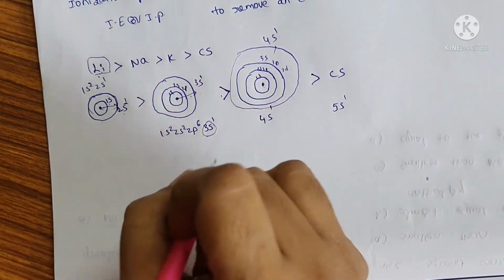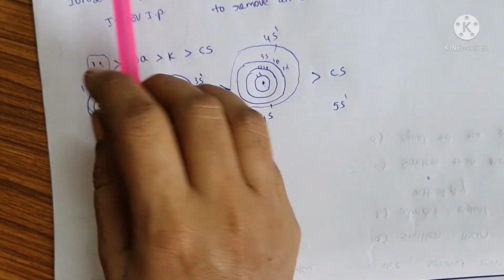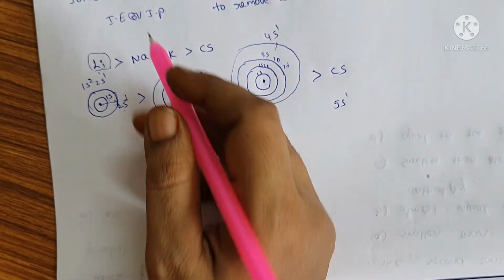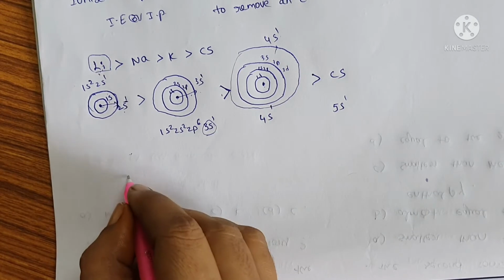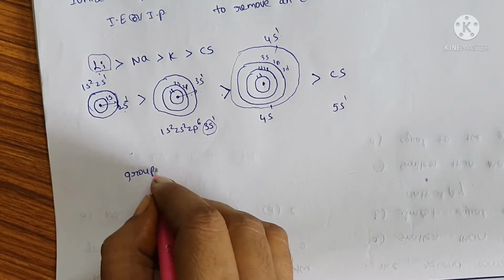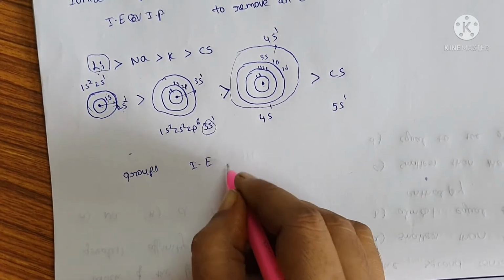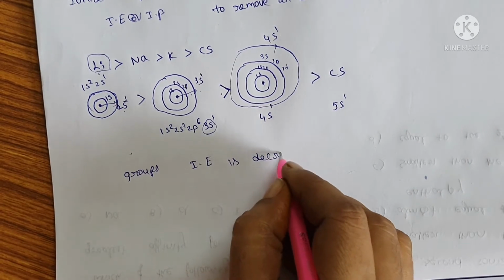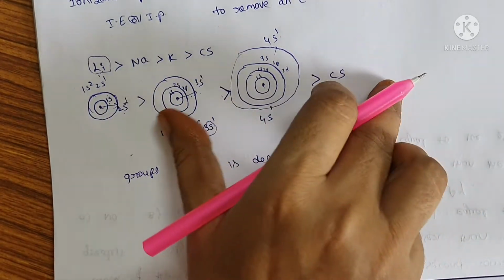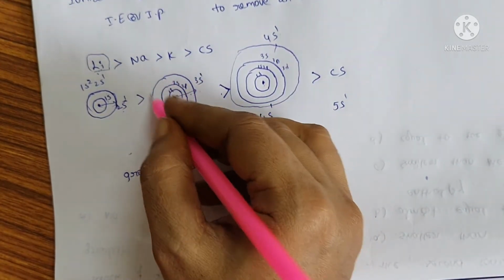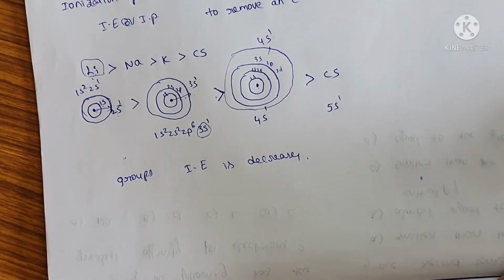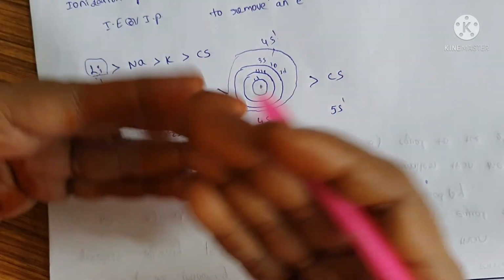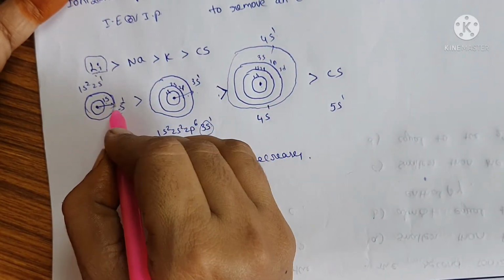Okay. What is the reason here? The ionization energy in the group from top to bottom decreases. In the group, ionization energy decreases because of the increasing distance between the nucleus and the outermost electrons. That is, the atomic radius also increases.